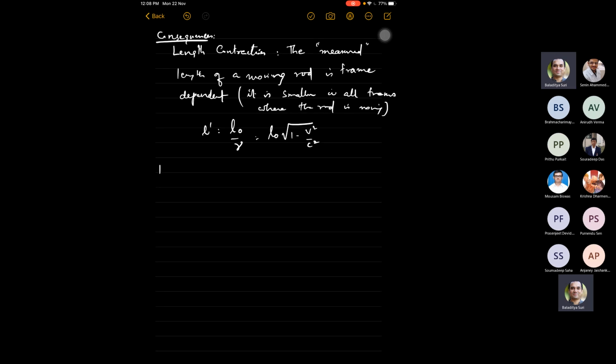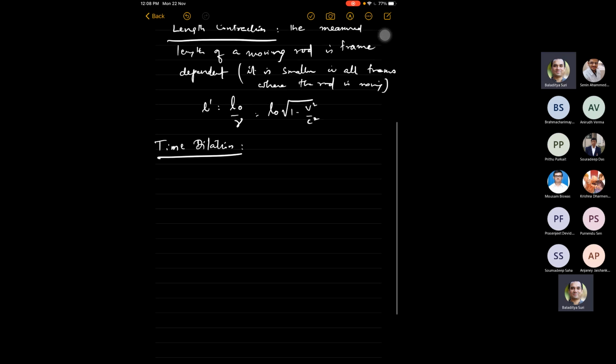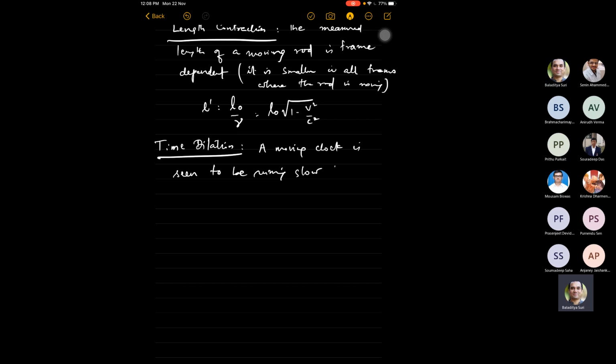And time dilation is the effect where a moving clock is seen to be running slow. This is the simple phrase which you can remember: a moving clock is seen to be running slow.